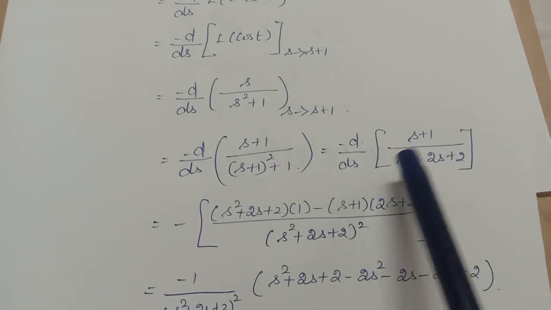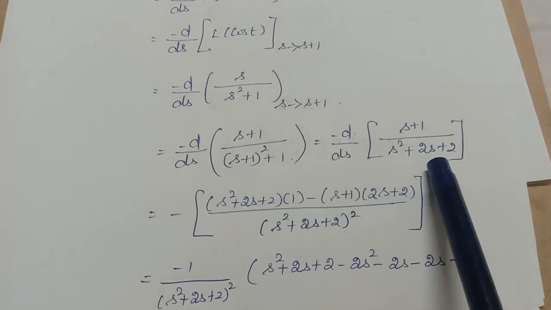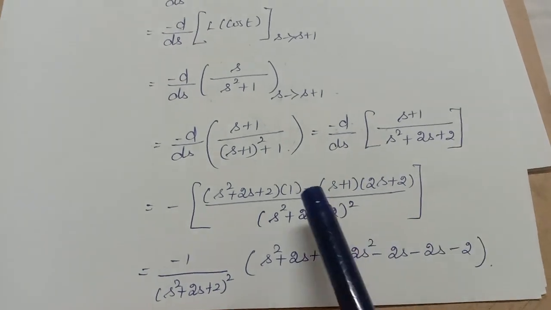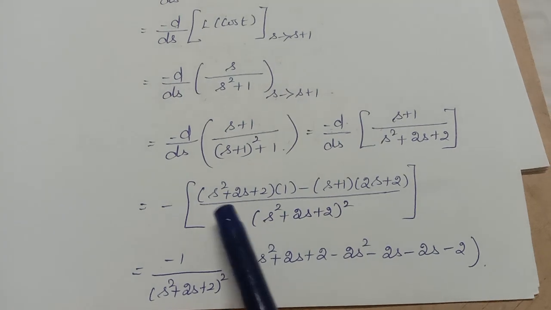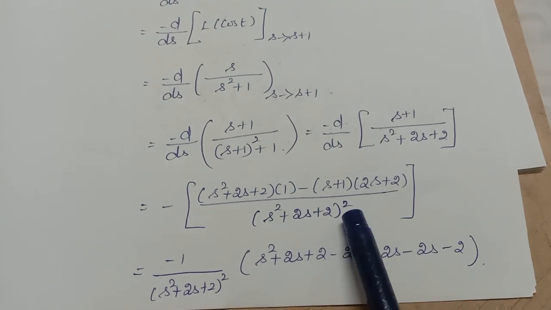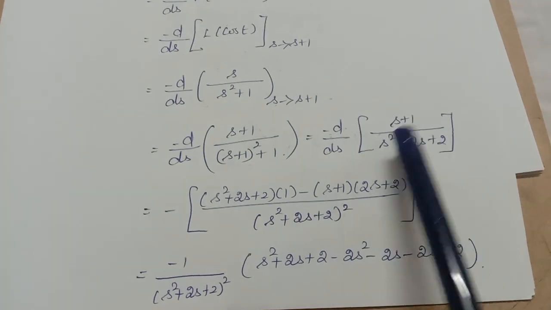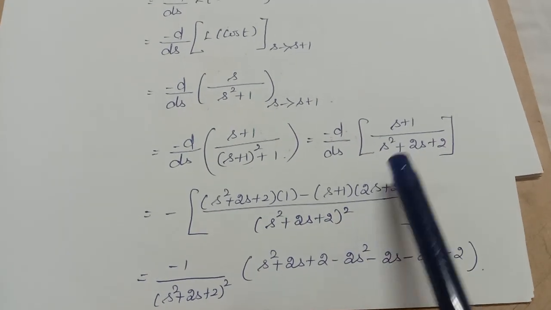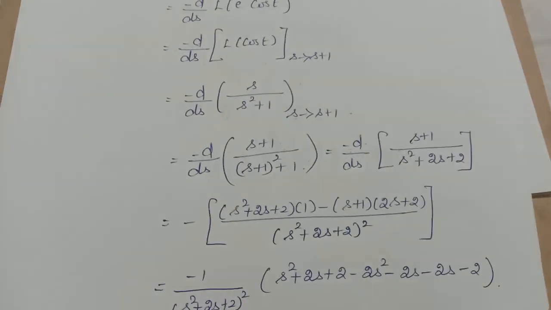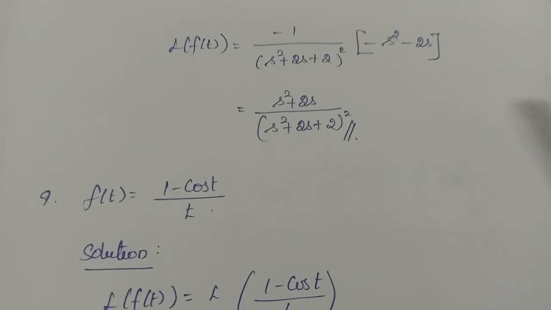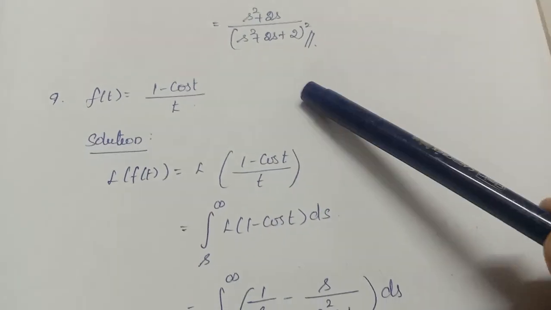So minus d by ds of (s plus 1) by (s square plus 2s plus 2). Okay, now differentiate this by means of the u by v method. So what do I get? Denominator will be (s square plus 2s plus 2) the whole square. Numerator: (s square plus 2s plus 2) into the differentiation of s plus 1, which is 1, minus (s plus 1) into the differentiation of this term, which is 2s plus 2. Okay, now you simplify. So what do you get? Simply, Laplace of f of t is equal to (s square plus 2s) by (s square plus 2s plus 2) the whole square. Okay, next problem.